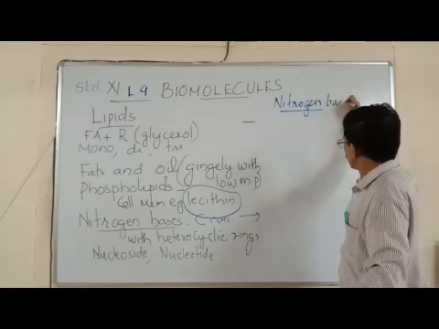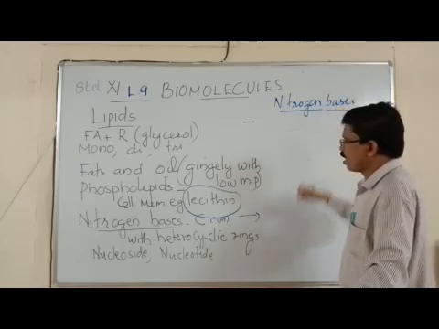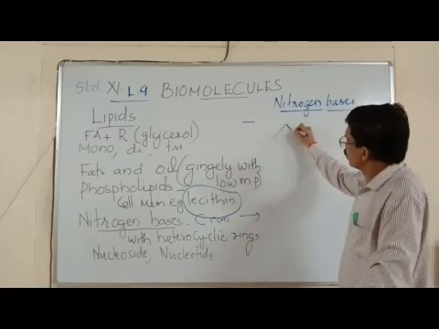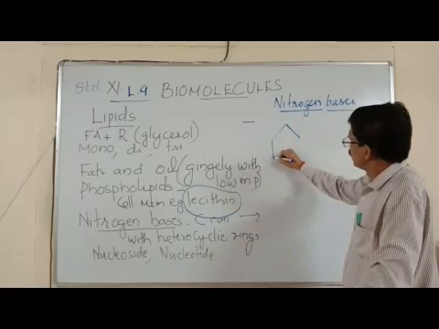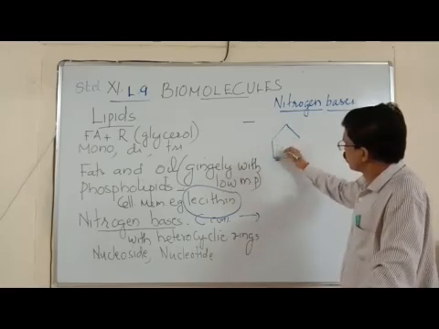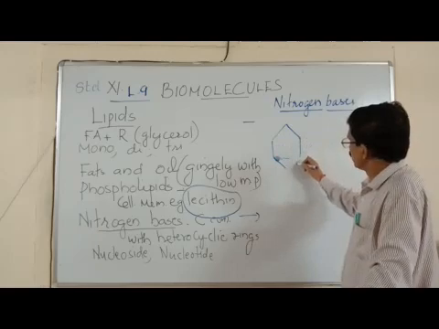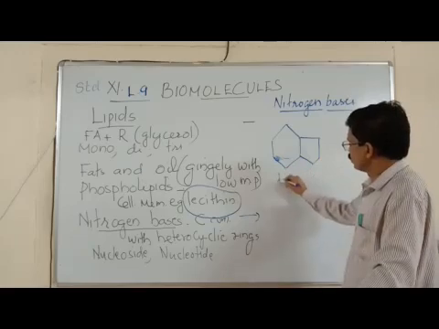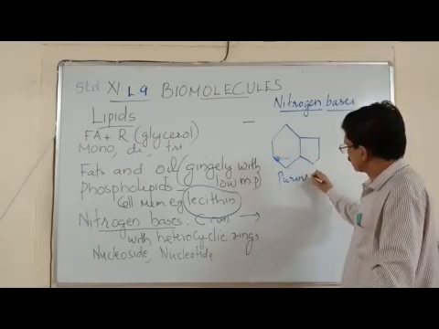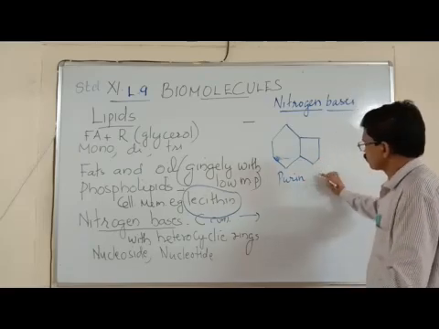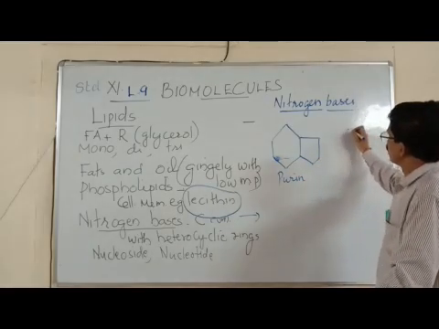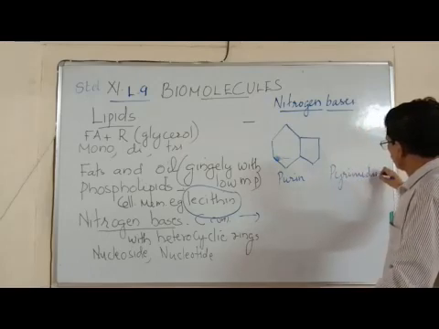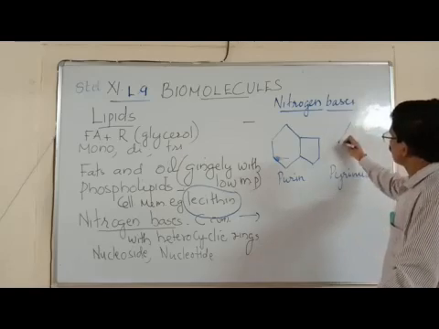Nitrogen bases are called heterocyclic because they have different structural forms. They may be a double ring compound, as in purine. Purine is one of the nitrogen bases found in all organisms. Then another one is pyrimidine, which is a single ring compound.